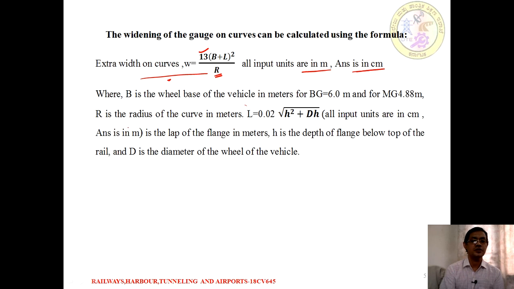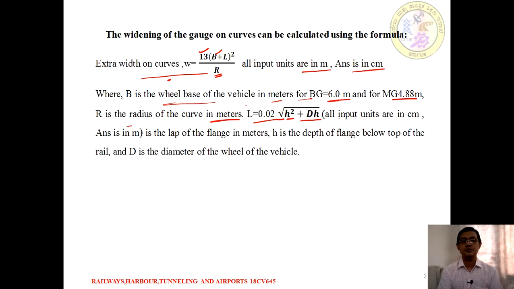B is the rigid wheel base of the locomotive or train. For broad gauge it is 6 meters and for meter gauge it is 4.88 meters. R is the radius of the curve, which is once again substituted in meters. B is a rigid wheel base based on the type of gauge of the network. Then L is equal to 0.02 times the square root of (h plus d) times h.